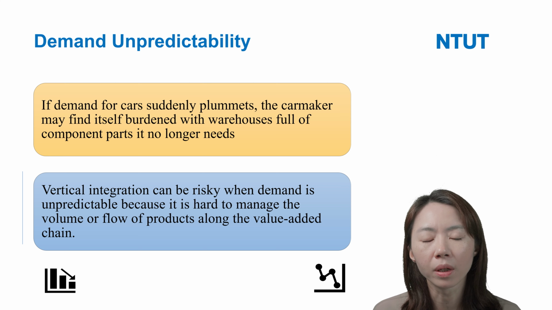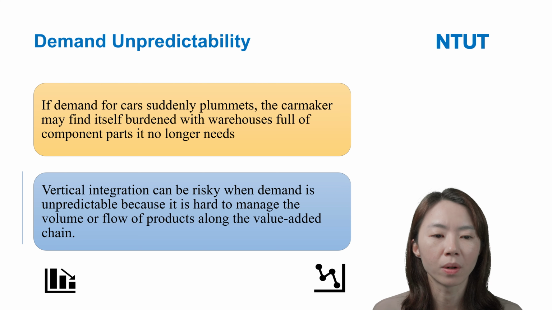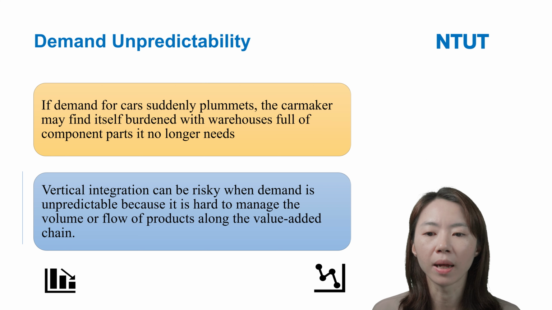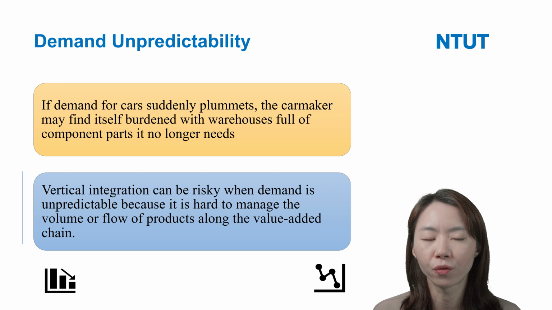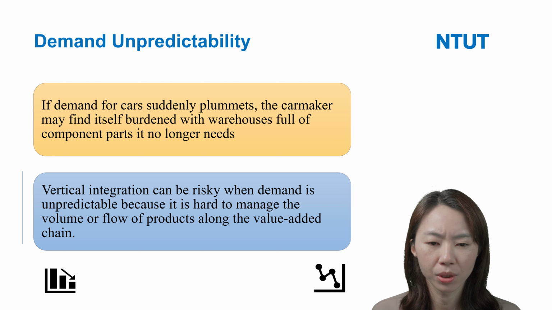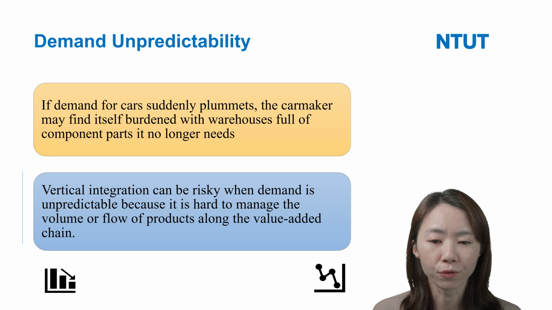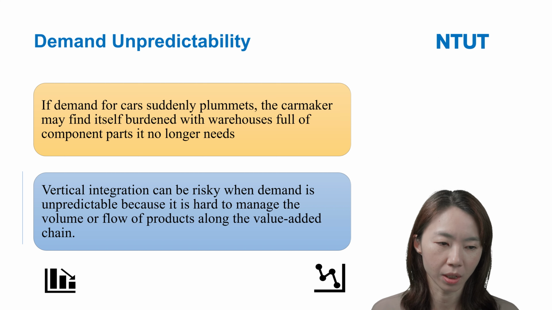So this will increase the firms' cost, right? So vertical integration can be risky when demand is changing so fast, because this will make it very difficult for these firms to manage the volume and flow of products along the value-added chain.